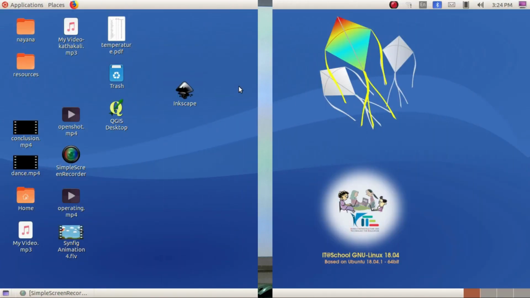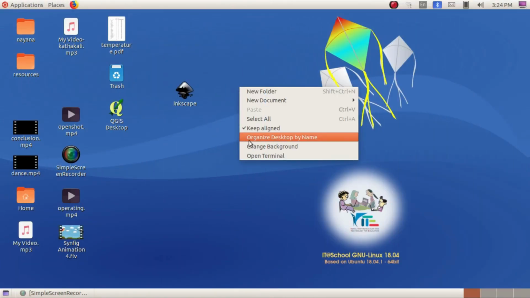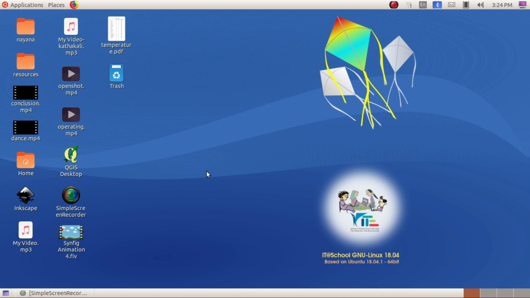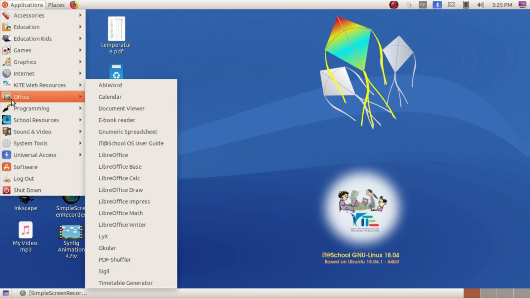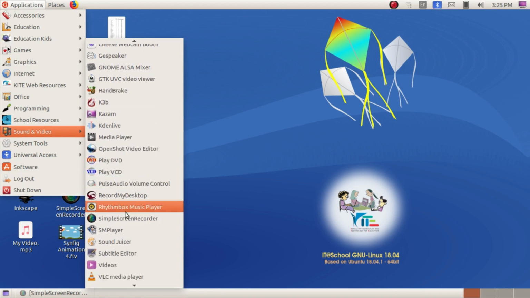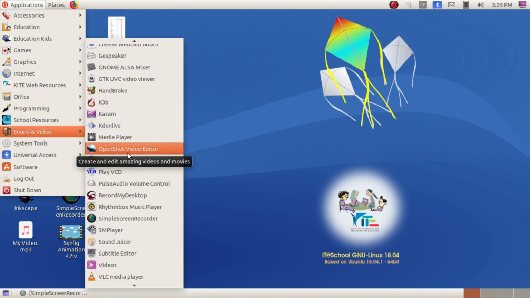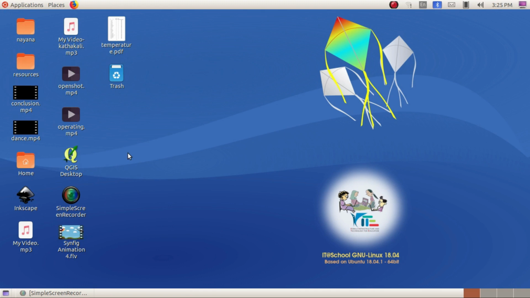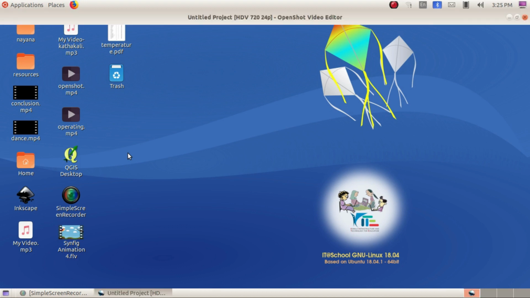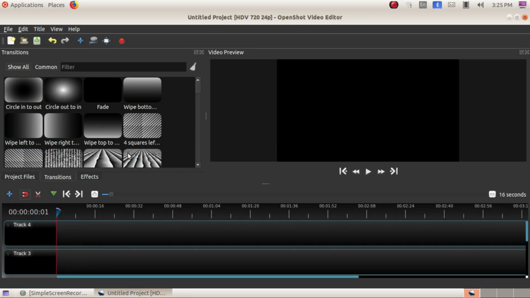Students, let's start our activity. Today we are going to discuss how we can add the effect in OpenShot and how we can convert the file and the saving method. Okay, so go to application, sound and video, and here you have the option OpenShot video editor. Is it? So first of all we have to add the video files, and we can add the audio files too. Is it? So let's see how we can do that.